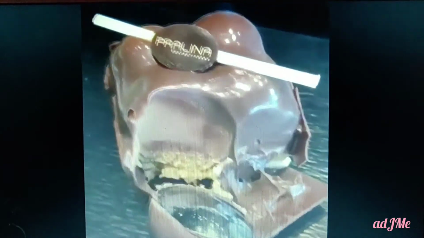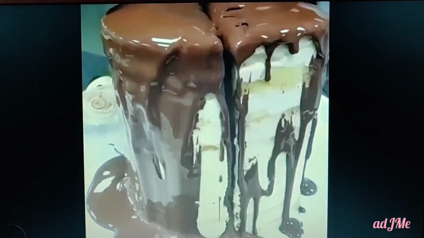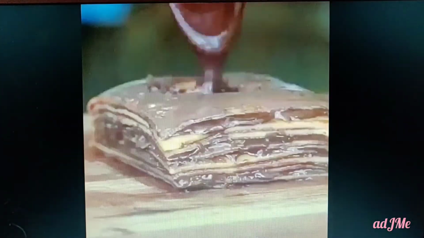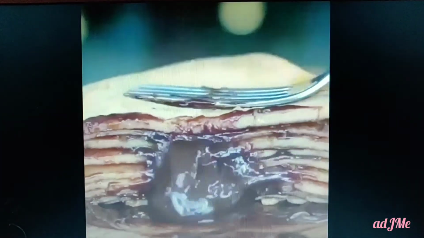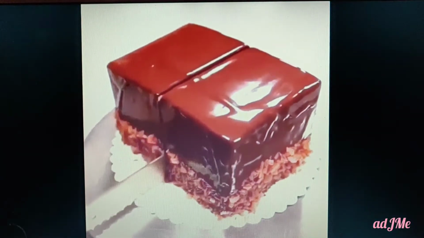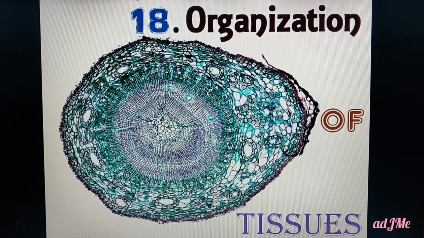Whatever you enjoyed, consumed, and swallowed comes out in the form of vomit. You might have experienced vomit. You know what happens to your mouth, what happens to your tongue. It gets spoiled. Even though you had a delicious food, the whole mouth, the whole tongue, that whole taste will be spoiled. So there comes the importance of organization.